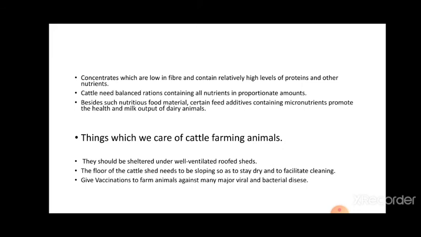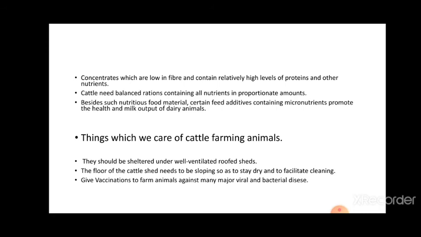Things we take care of in cattle farming. They should be sheltered under well-ventilated roofed sheds. Proper cleaning and shelter are required for the health of the animal and the production of clean milk. Regular brushing is required to remove dirt and loose hair. Shelter is required from rain, heat and cold. Cattle suffer from a number of diseases which cause death and reduce milk production. So vaccination is also important to protect the animal against viral and bacterial diseases.